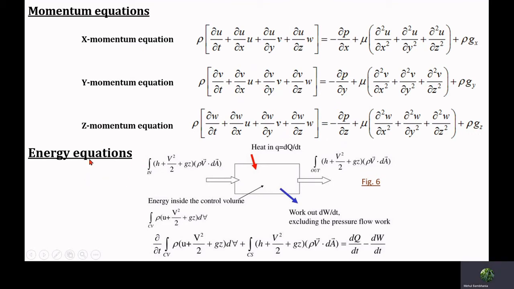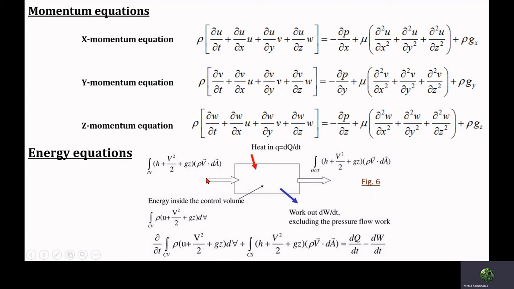In a similar way, we have the energy equation, which is the statement of the energy conservation principle, which says that energy is neither created nor destroyed. It can only change its forms. Figure 6 indicates the control volume in which a certain amount of mass enters the control volume, carrying energy in the form of enthalpy, kinetic energy, and potential energy.